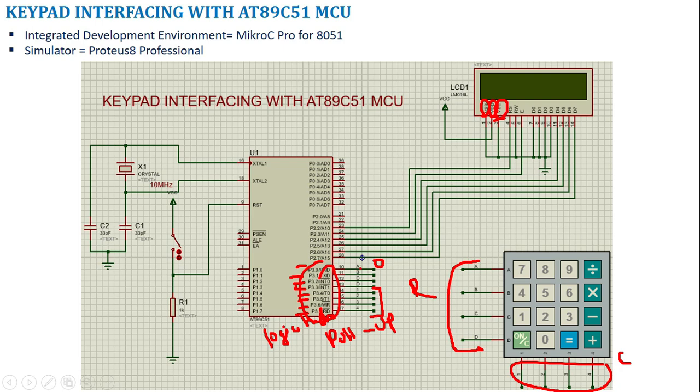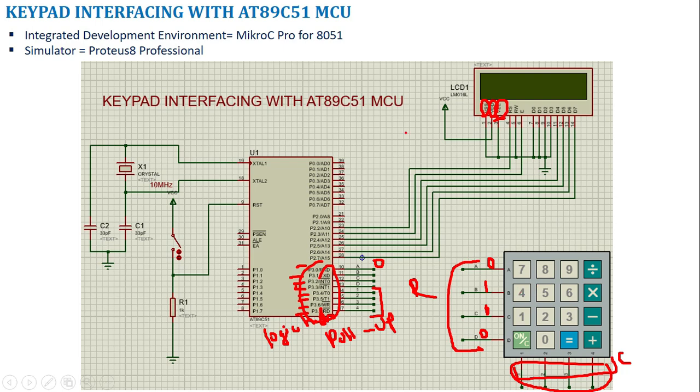First I have to send 0 to this A and read the columns. Then I have to send 0 to B and read the columns. C again 0, then read the columns. Then D we will send 0 and read the columns. So that is what we are going to do.